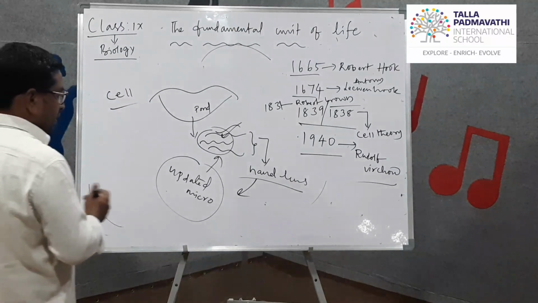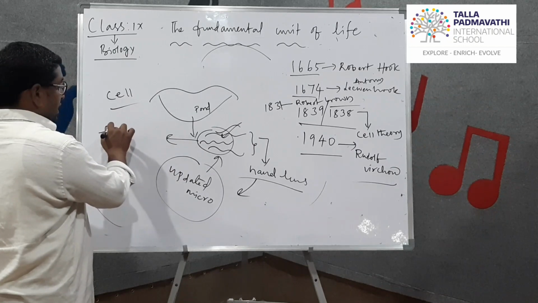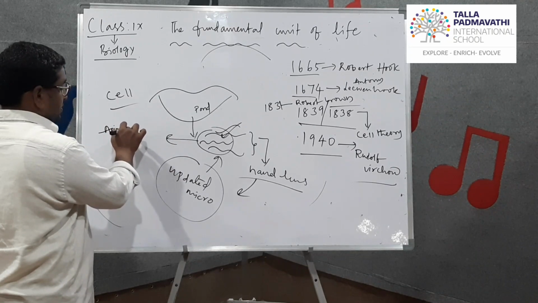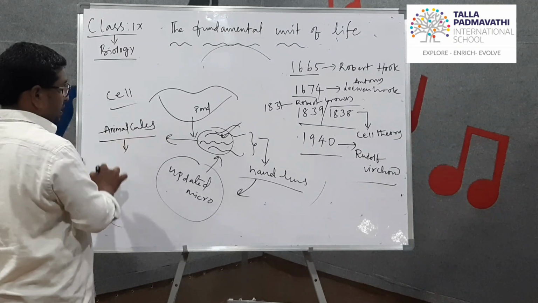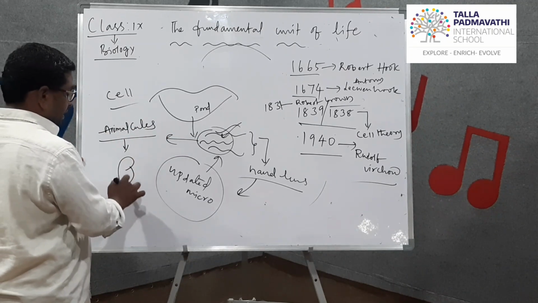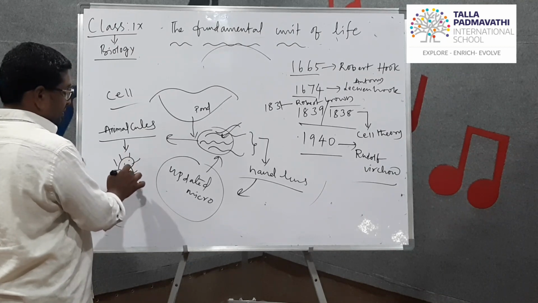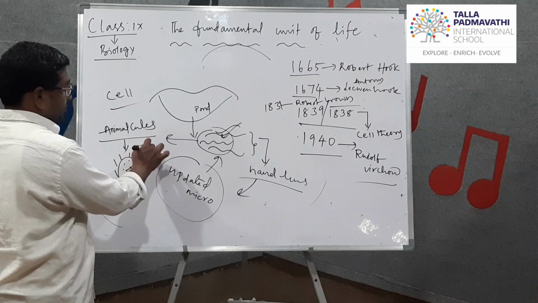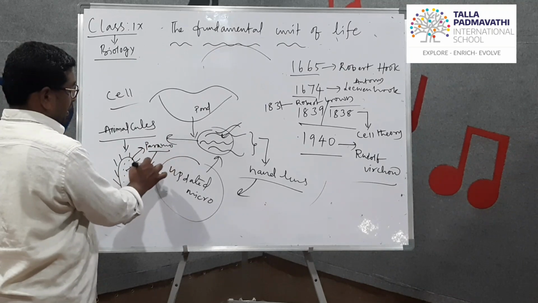He called that something moving in the water animalcules. They look like a slipper. So he observed paramecium and amoeba.